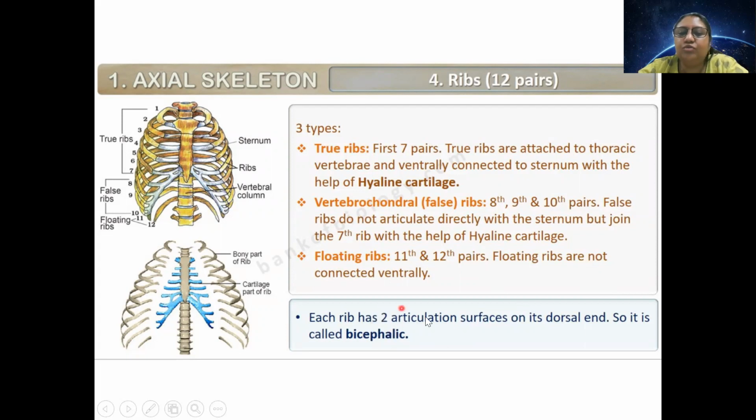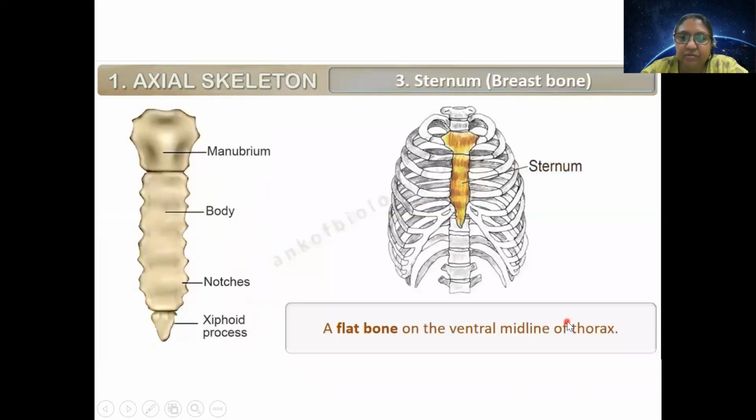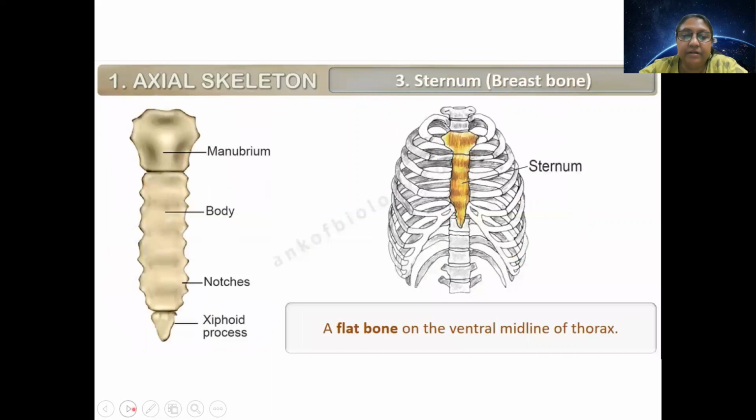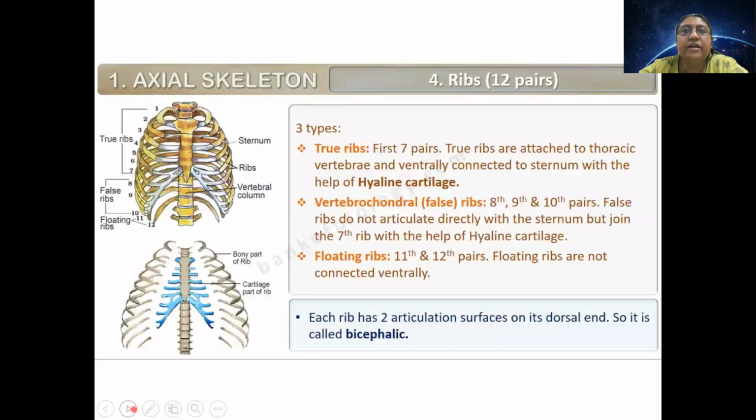Each rib has 2 articulation surfaces on its dorsal end. You must have noticed this on the vertebra, the surface part where the ribs are connected, and that's why the ribs are called bicephalic.